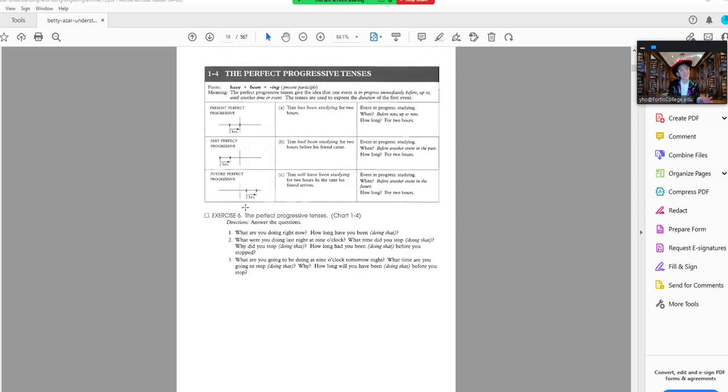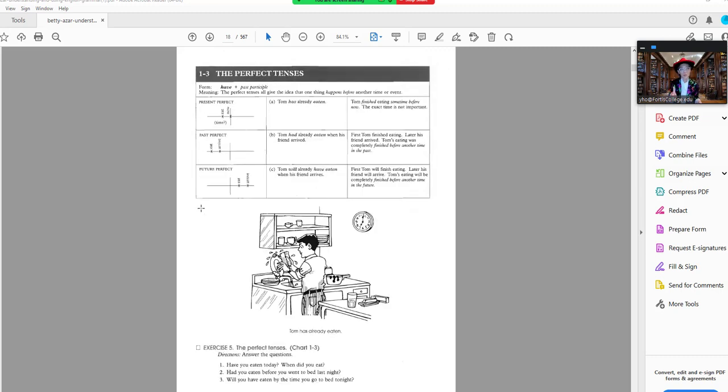So, when you have the perfect progressive tenses, it's just like the perfect tenses. You have one action happening before another action. But instead of having the action be perfect tenses, I will have put on my hat, finished, and then I will talk.